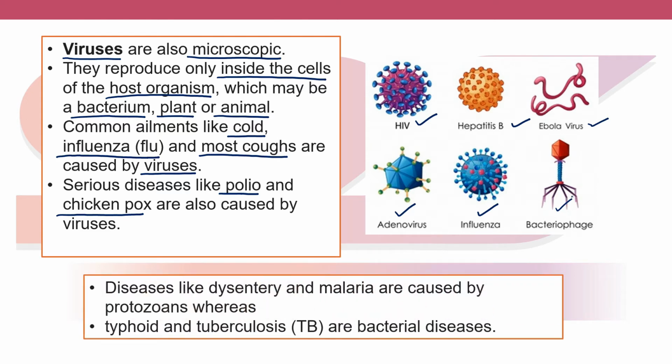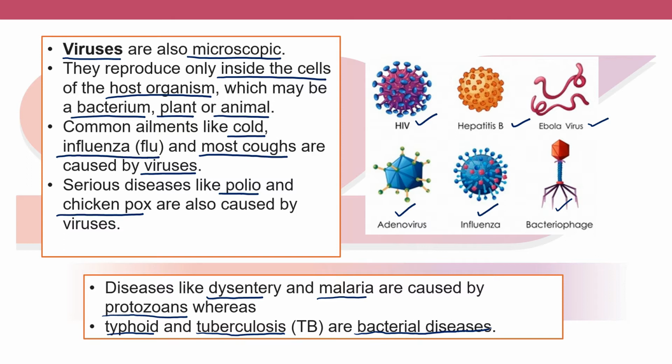Diseases like dysentery and malaria are caused by protozoans, whereas typhoid and tuberculosis are bacterial diseases. Thus, we have diseases from most kinds of microscopic organisms.